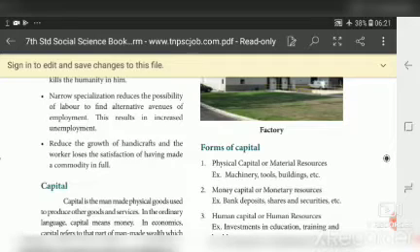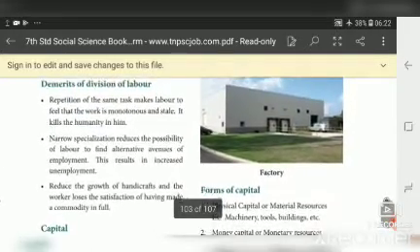When we introduce machinery in production through the division of labor, it reduces the local handicraft industry. The worker also loses the satisfaction of having made a commodity in full, because he can know only a part of the production. He can know only a stitch or a backing section like that. He couldn't attain the satisfaction of making the commodity fully. So these are the demerits of division of labor.